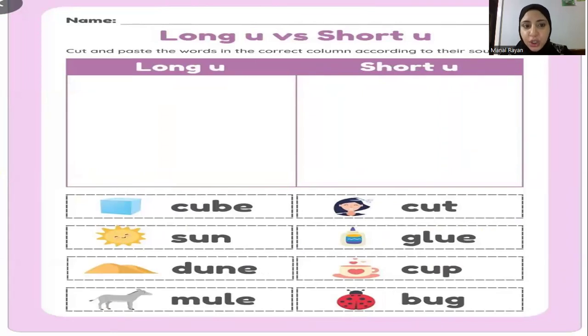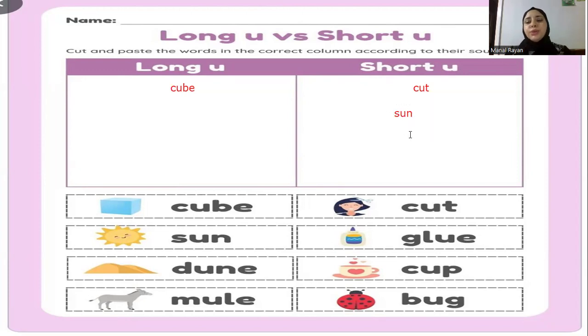We remember that long U has two sounds. It can be U or oo. Short U. Okay, let's sort these words. Cube has a magic E at the end, so it's long, and the sound here is U. Cut, short sound, so it's short. Sun, so it's short.